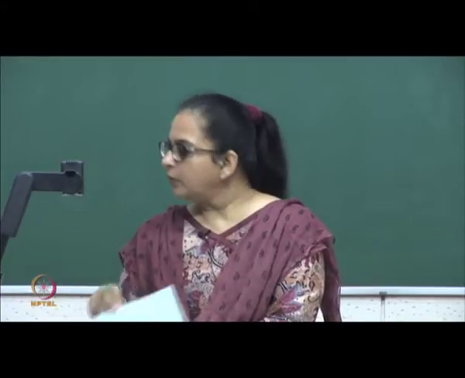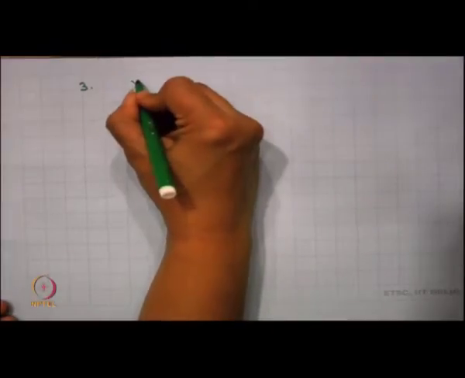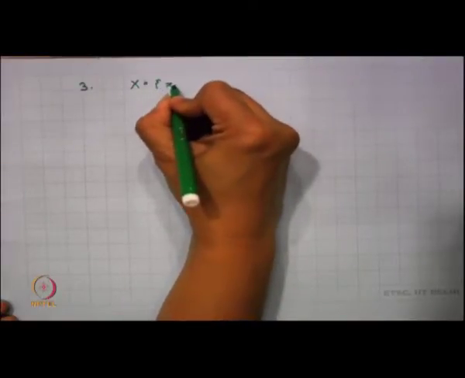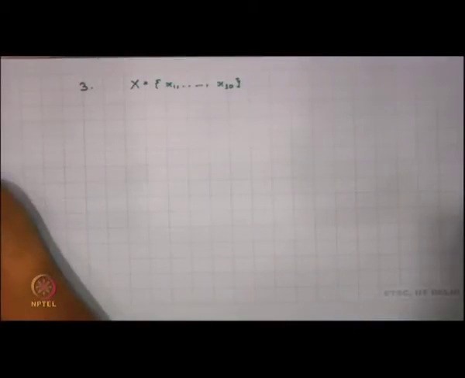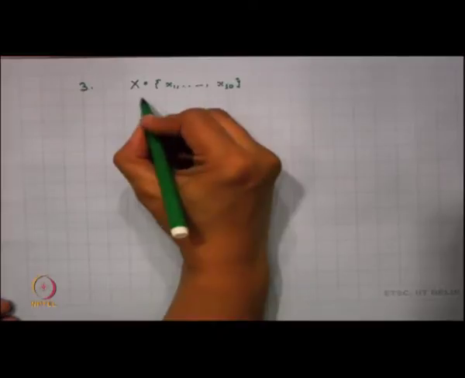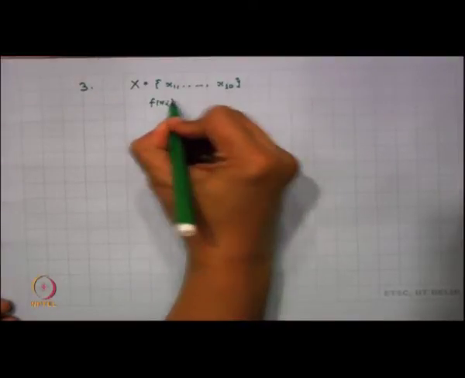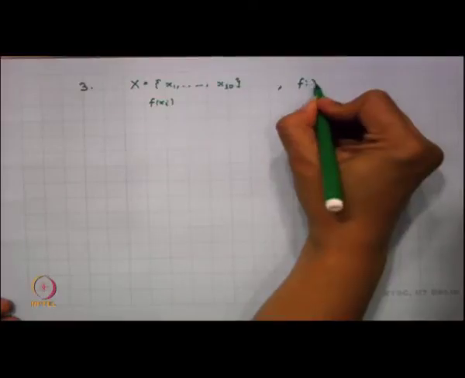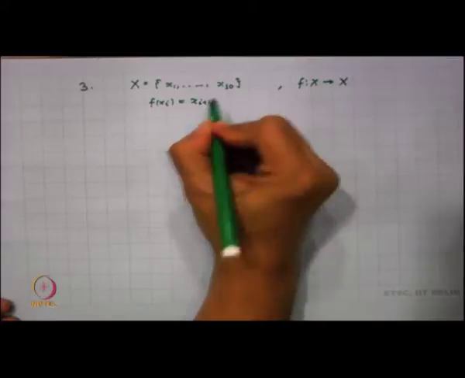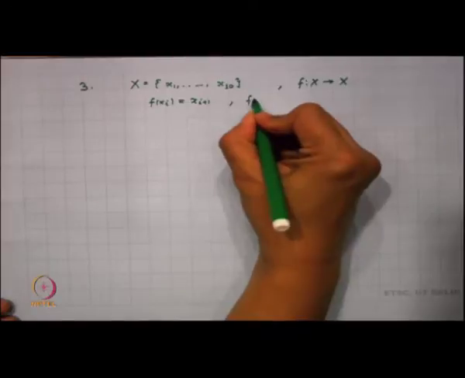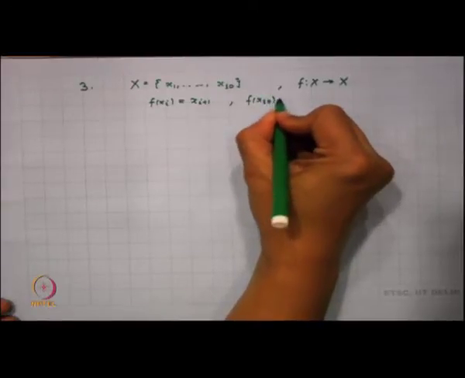I would like to give one more example here, which turns out to be a very simple example. Supposing I take my X to be just these points x1 to x10, and my map is such that I am defining this map from X to X as f of xi is equal to x(i+1). It will be true for everything other than i equal to 10. So we define that f of x10 is x1.